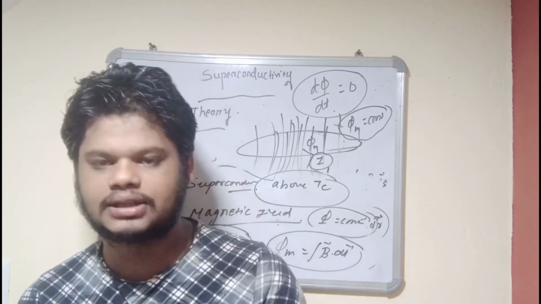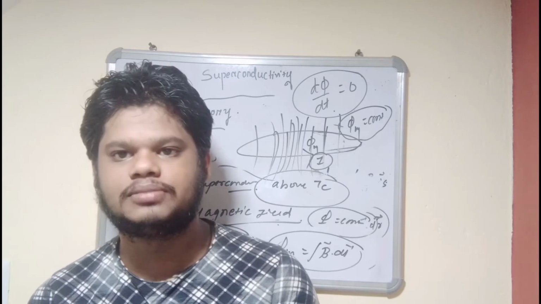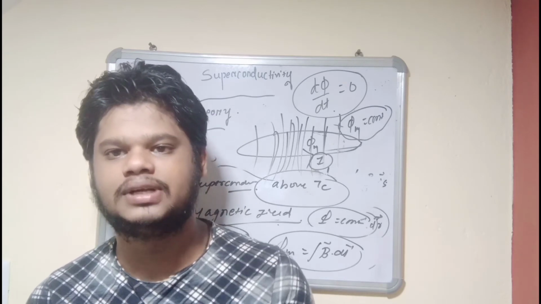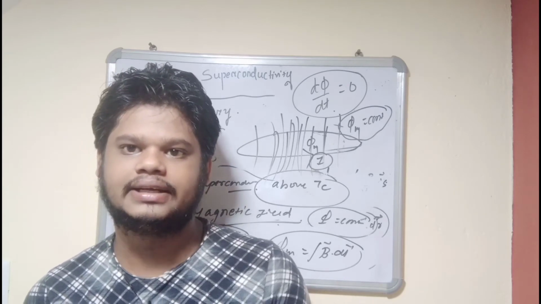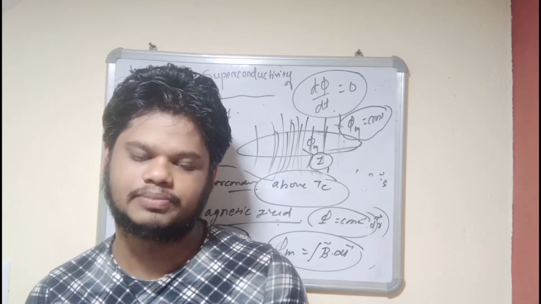You can ask whether there is a possibility of some electrical resistance inside the superconducting ring.